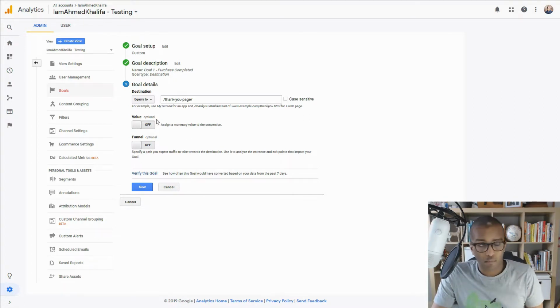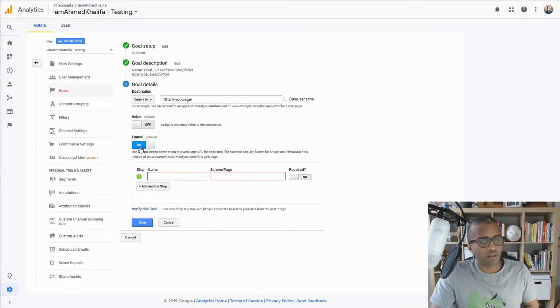If it's appropriate to you, you can add the monetary values, optional, but you can also have the funnel, which is the funnel visualization I showed you. I recommend where possible to use that. So this is where you put in the process that you expect your customers to take to complete that journey, to complete that goal. So for example, if you want to get that purchase completed, maybe there are a few steps that you have to take.